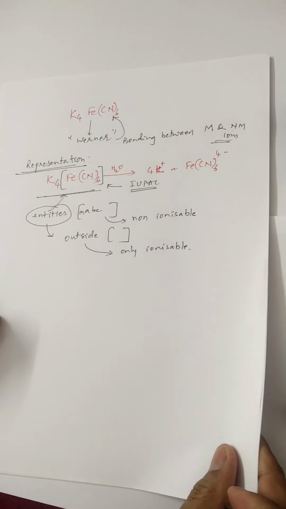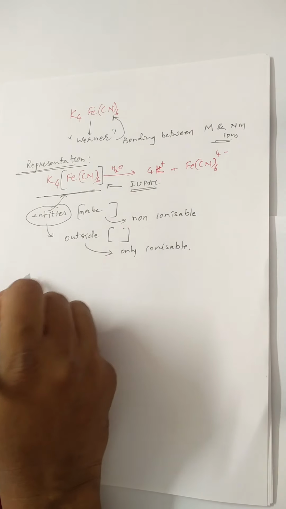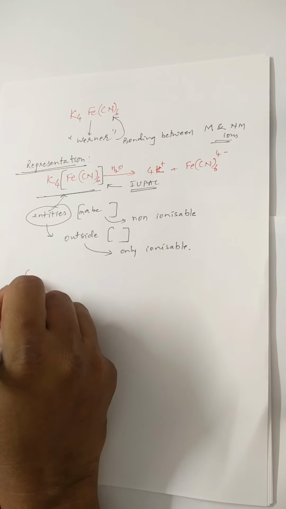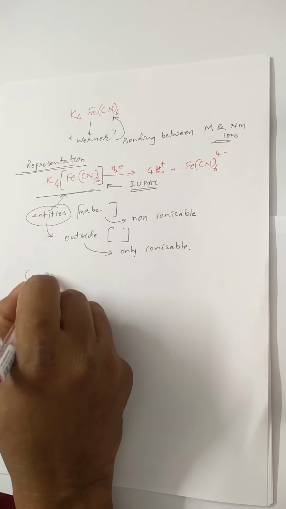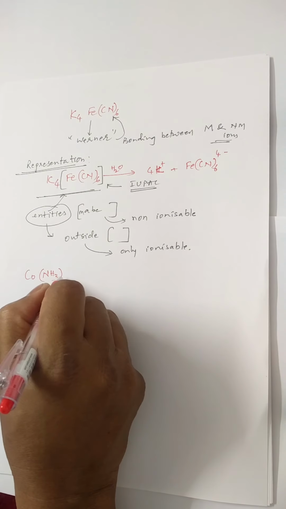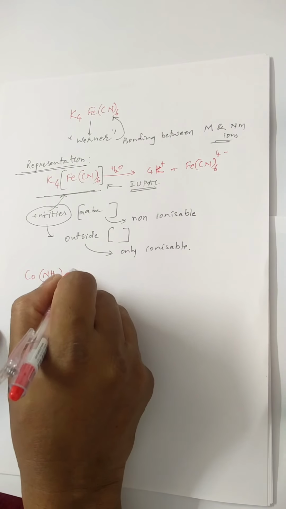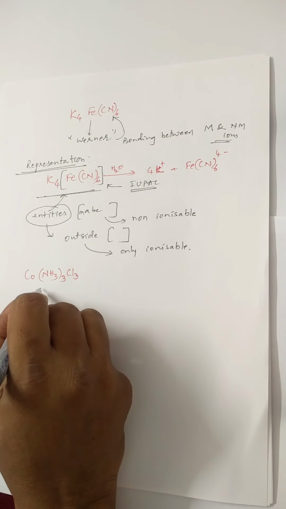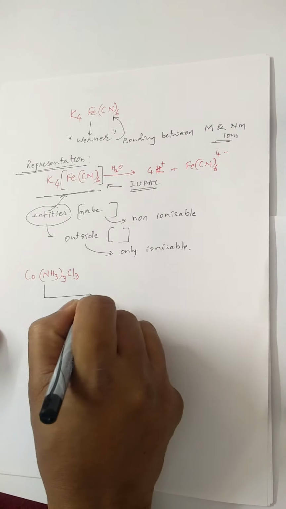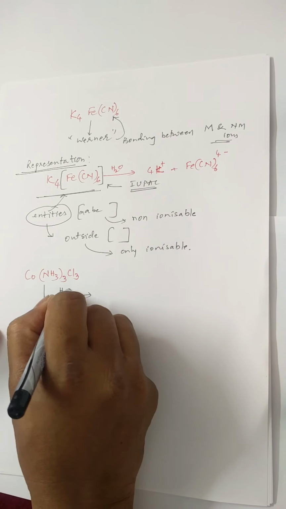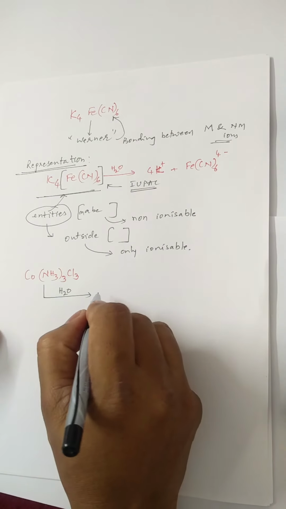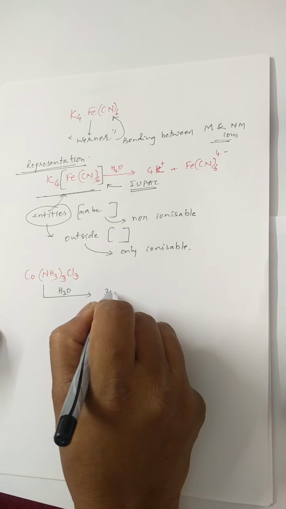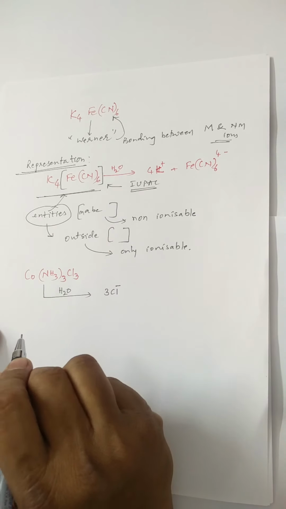Okay, let us look at another example. Co(NH3)xCl3. This compound, if it is added to water, gives 3 moles of chloride ions.